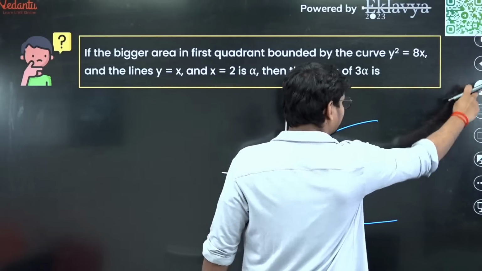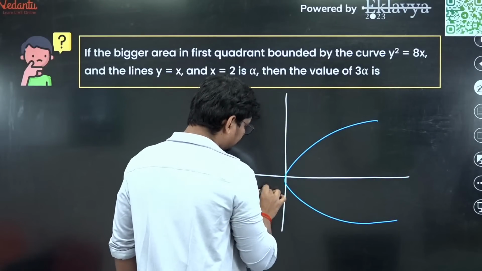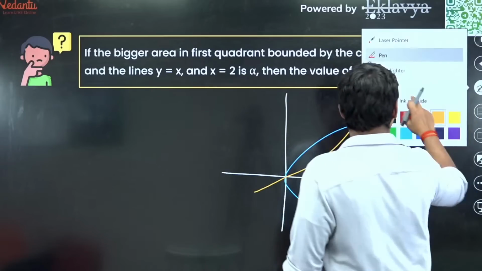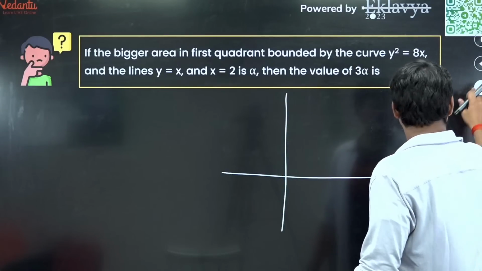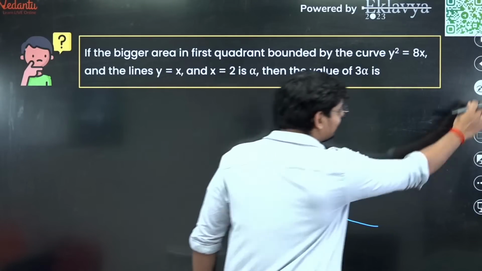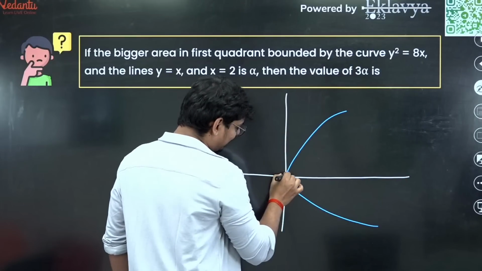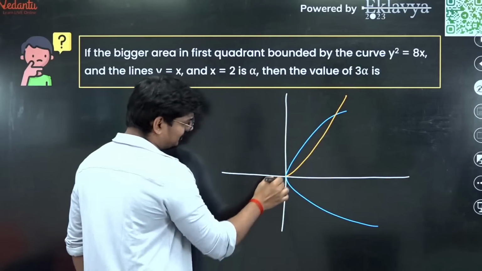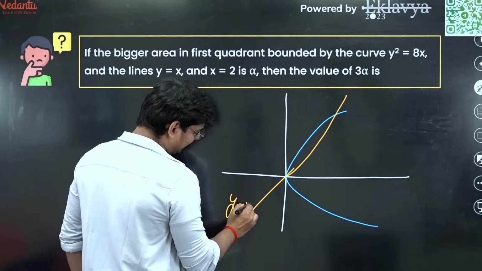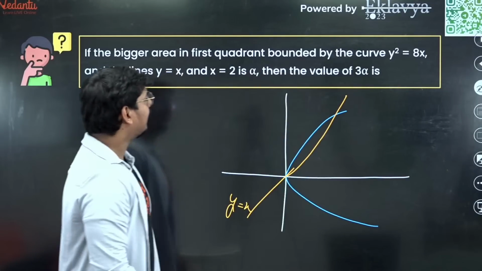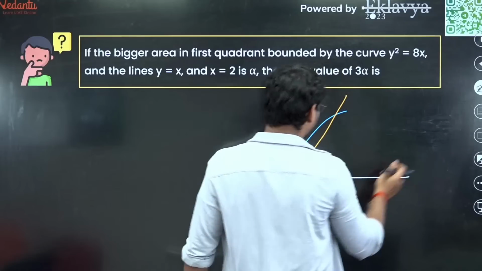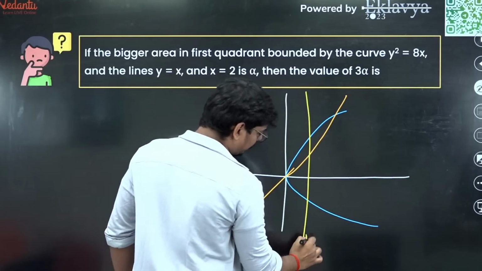Or let me do one thing. Let me draw it in this way so that it will be much more clear. I think it doesn't look like a line, right? Okay, let me make this parabola a little bigger so that the area I get is going to be more. Let us suppose this is the line, guys. Assume it's a line, y is equal to x, and this is the parabola. Then you have x equal to 2. So x is equal to 2 is something like this.